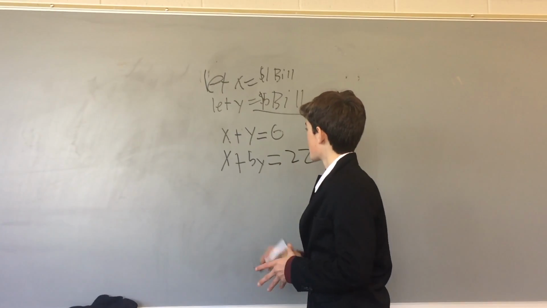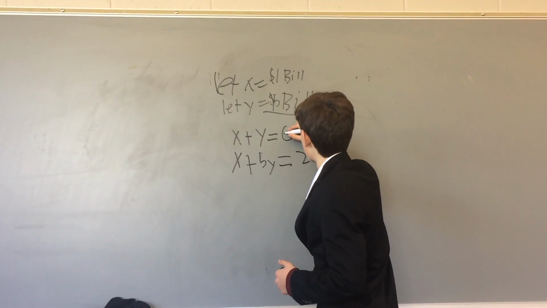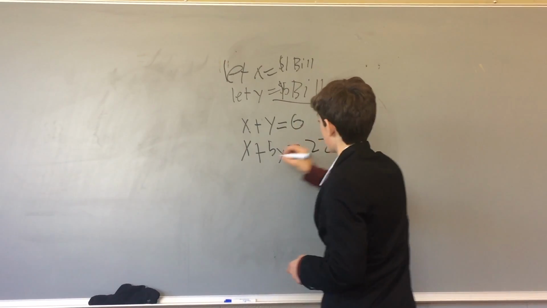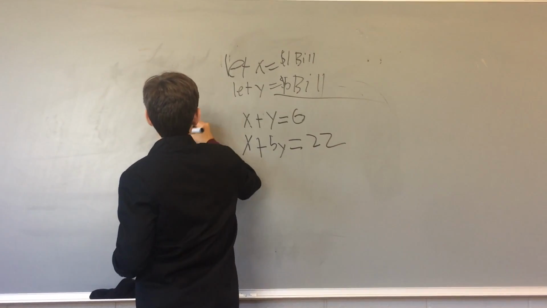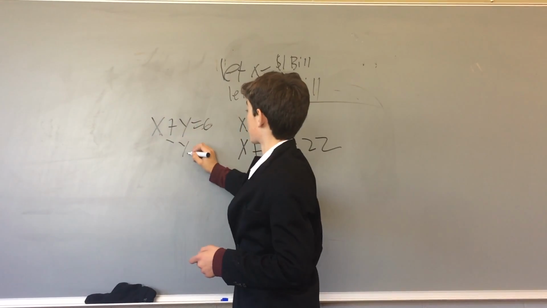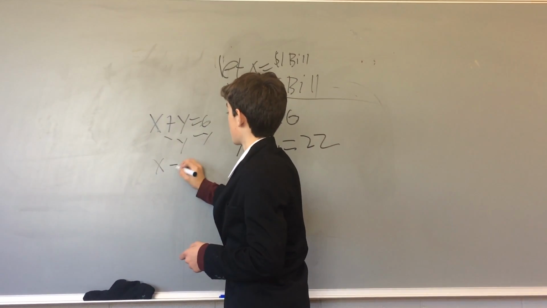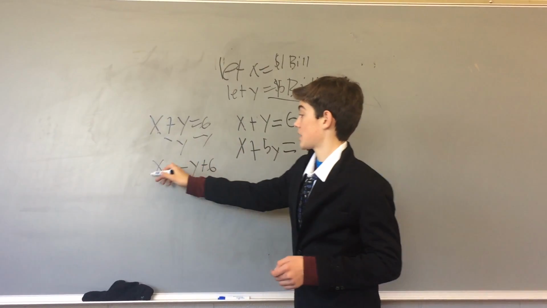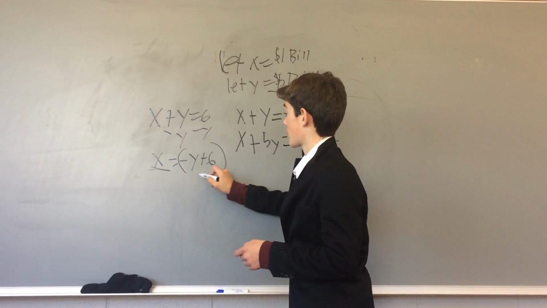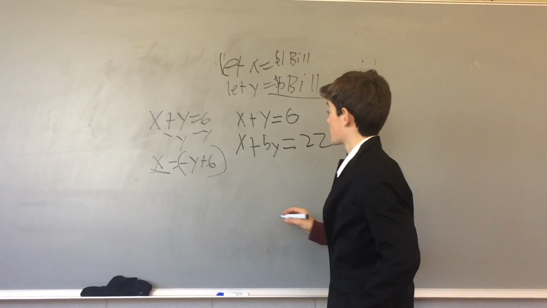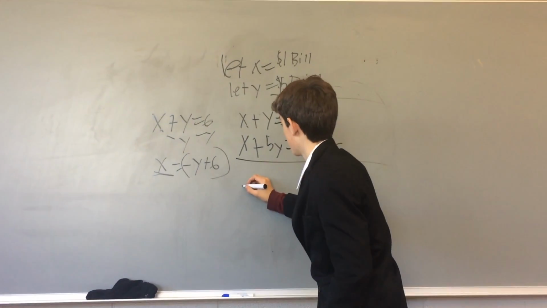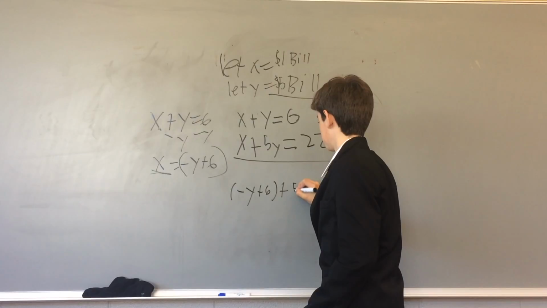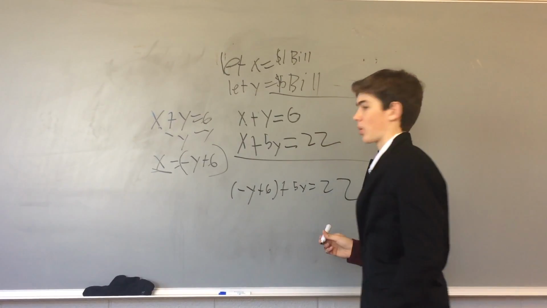So now you need to go into your substitution, but before we can substitute, we need to isolate a variable, and we're going to isolate the x. So in this equation, x plus y equals 6, we're going to subtract the y from either side, so it's now x equals minus y plus 6. So every time we see x in the other equation, we're just going to sub in minus y plus 6. So this turns into minus y plus 6 plus 5y equals 22.